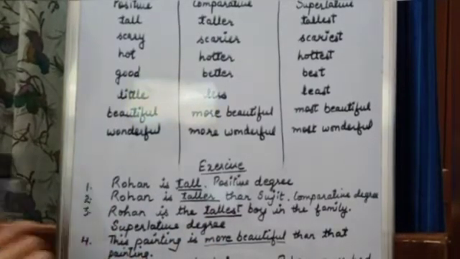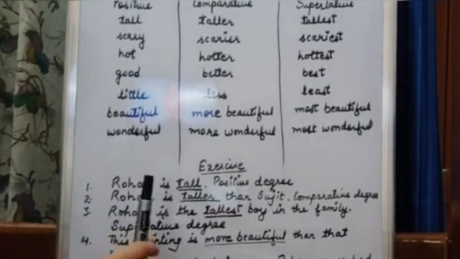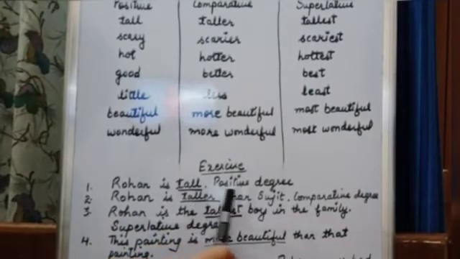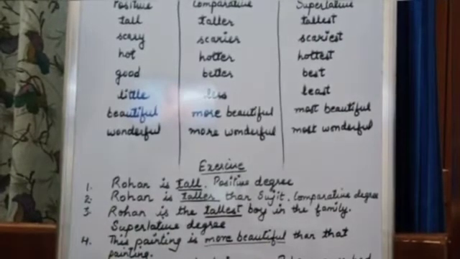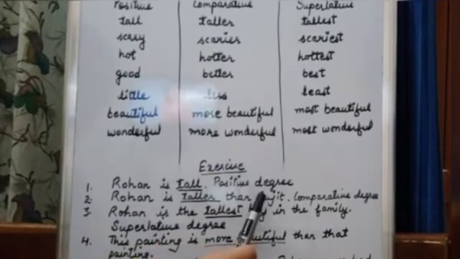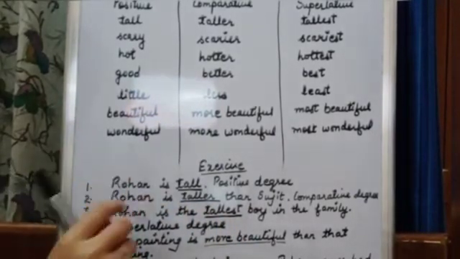Now point number 2. With the same adjective, I'll give you another example. Rohan is taller than Sujit. Now here, how many persons are there? 2. Rohan and Sujit. So I'm comparing 2 persons.